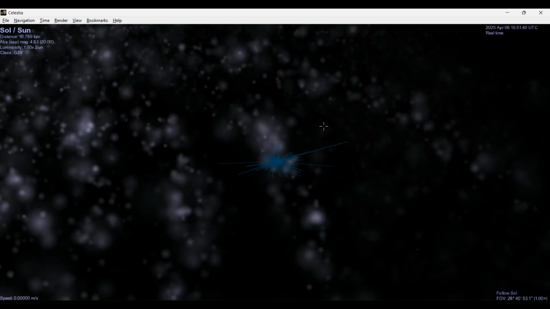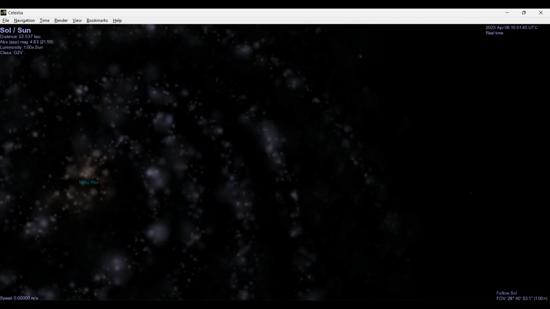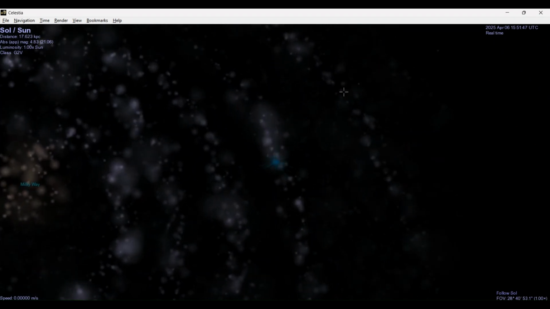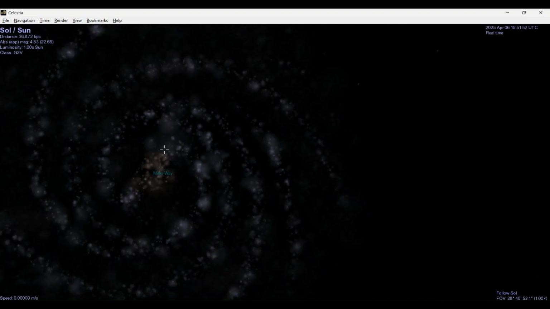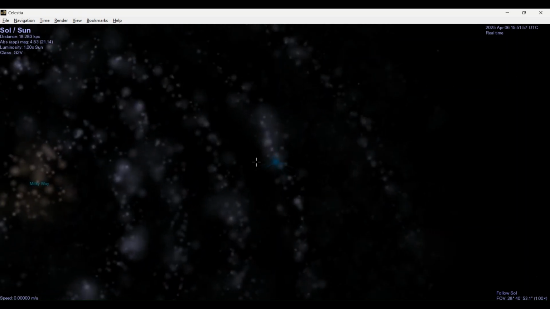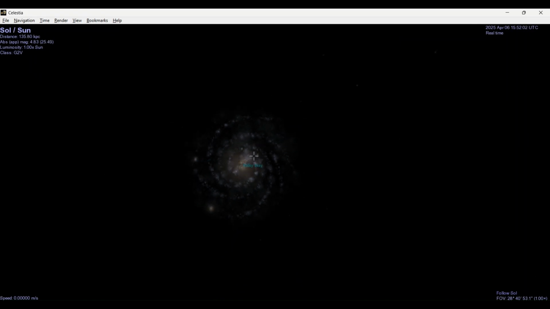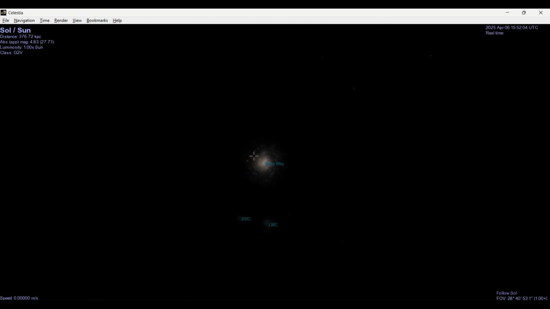That's how far they are. And here you can see the Milky Way. If I zoom in a little bit, you can see that's the area. Okay. And the Milky Way is this huge. Where was our point? Here. So the Milky Way is this big. And I have to zoom out a lot if I'm going to see another galaxy here. Can you see? It's very difficult.